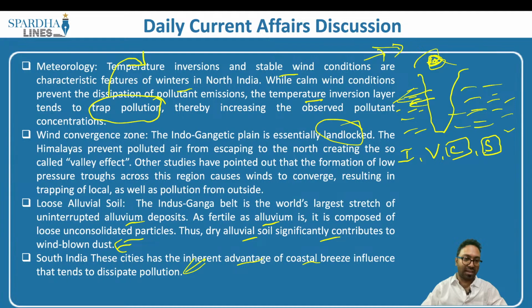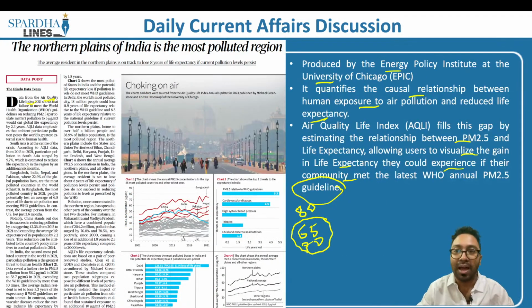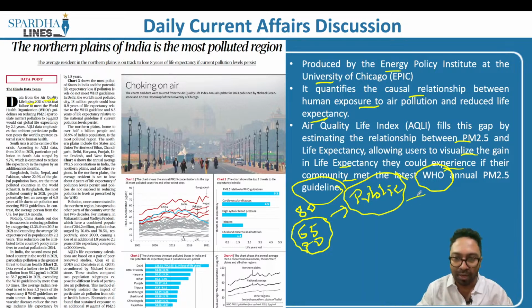So this article goes on to say that if we make use of the Energy Policy Institute's report, the Air Quality Life Index, and we are able to meet the standards established by the World Health Organization, then we would be able to reduce the impact on our health. At the same time, this information is given to public officials, who can make use of it. They would be able to see what is happening with respect to this report, and they would also be able to provide the necessary information as well. That is what this article is all about.